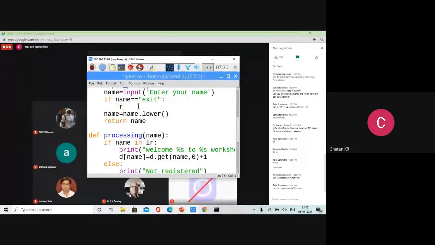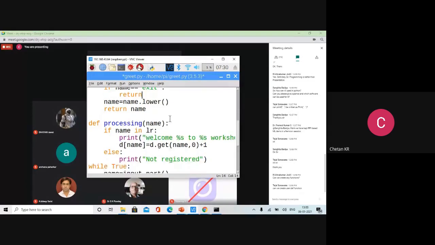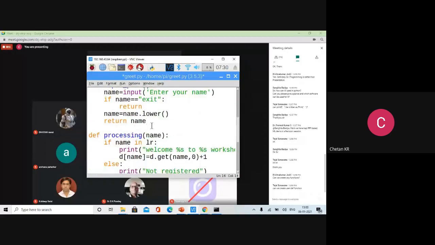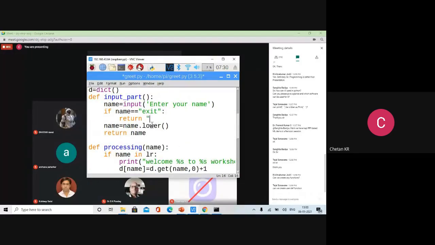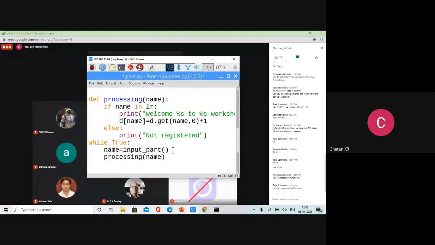You have to use return to come out of the function abnormally. I can do something like return -1. Small changes we have to make when we use functions, and then we can use break here, because break is meant for loops. So we cannot use it within the function. A small code change I did there.